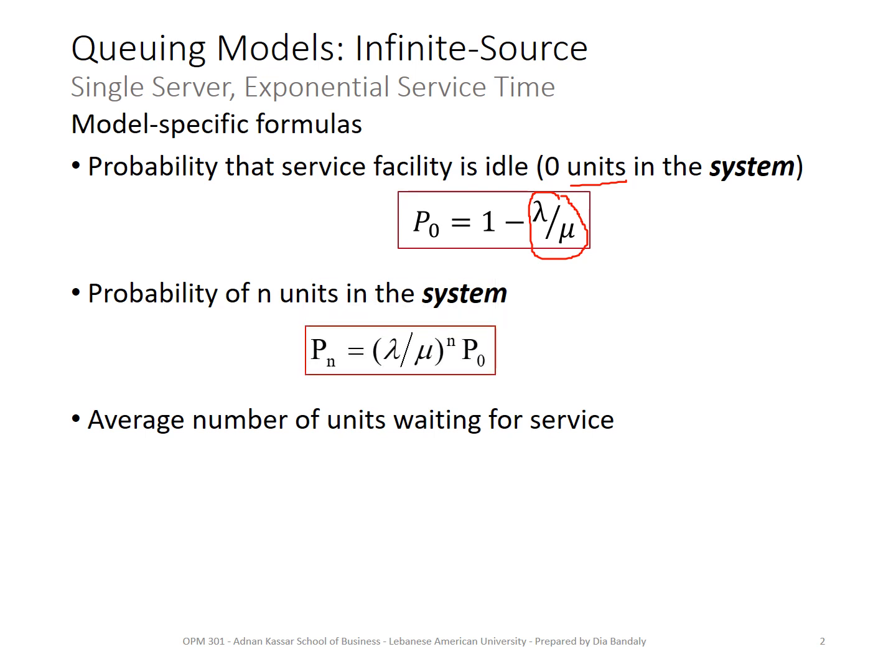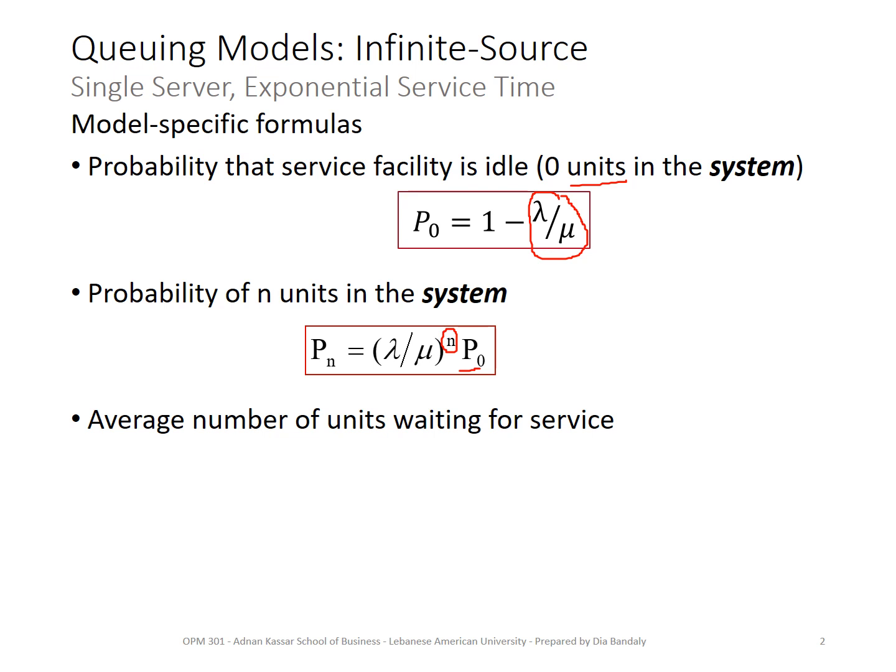It's in fact a function of P0, so it's equal to the ratio lambda over mu to the power n, where n is the number of units that we are interested in, and we always multiply by P0. So if you want to find P2, we substitute n with 2. P3, we substitute with 3, etc.